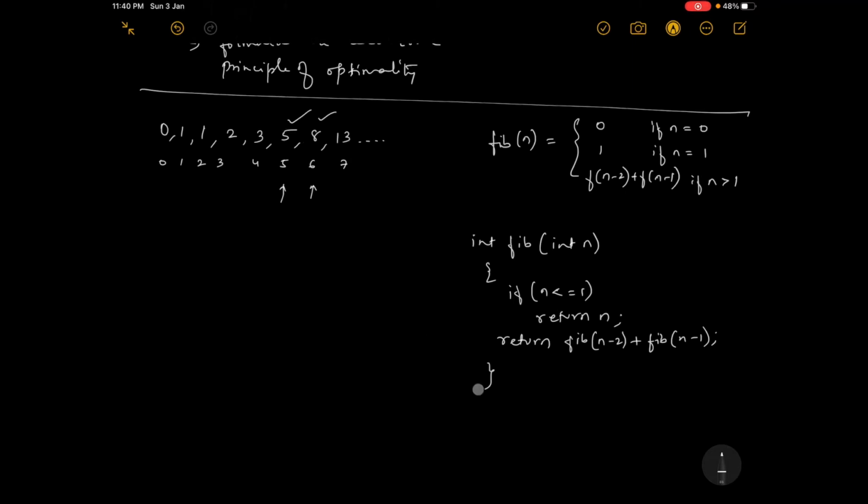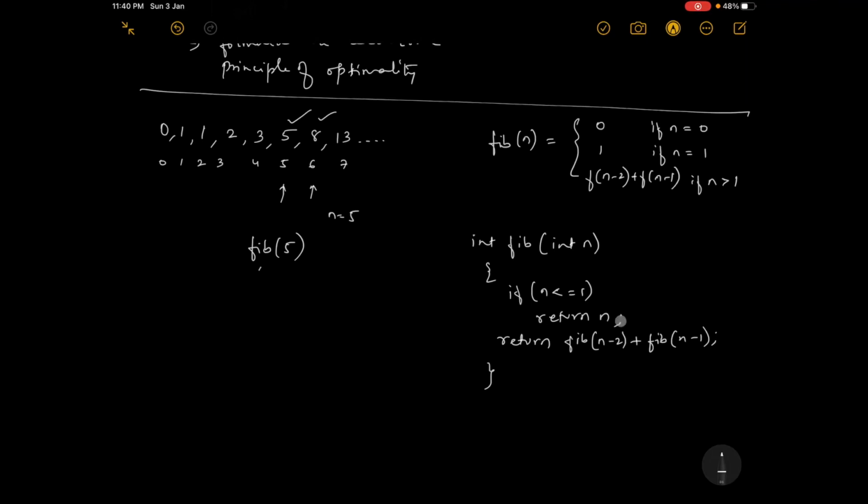Since it is recursive, once this is called, it calls its own function. Fib of 5 minus 2 is nothing but 3, so fib of 3 is called again, and again this is called. A recursive function is always traced by a tree. So I will take fib of 5 here as an example, n equal to 5. You can take any value.